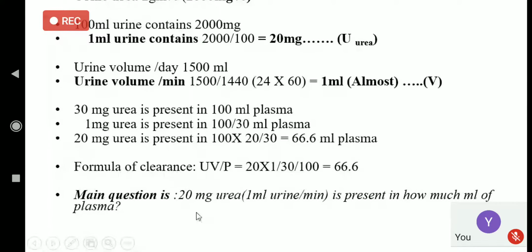The main question is: 20 milligram of urea in 1 ml of urine per minute is present in how much milliliter of plasma?